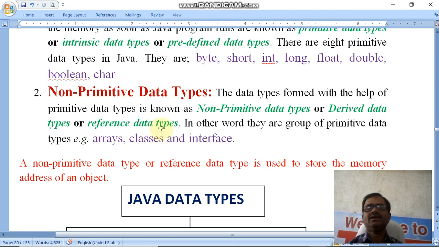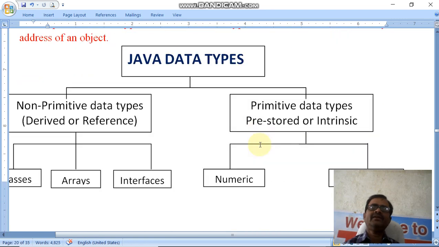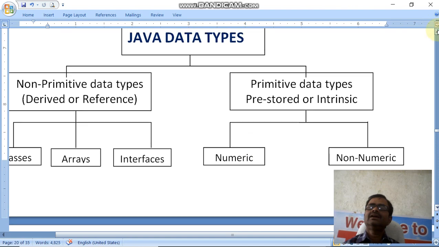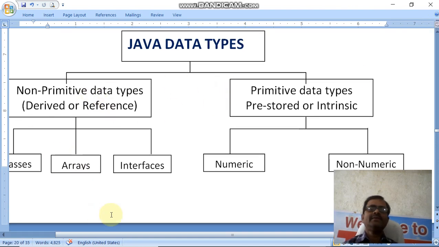Non-primitive data types are known by different names: derived data types or reference data types. For example, array, classes and interface. So first of all, we are going to discuss the primitive data types or non-primitive data types. Which do you want first? I think primitive data types first, then non-primitive data types.